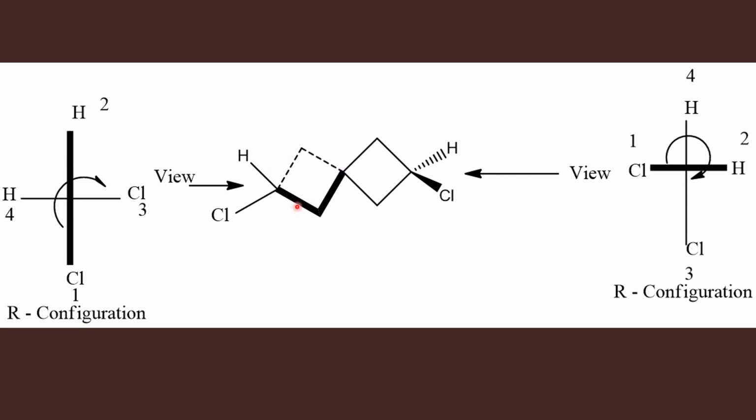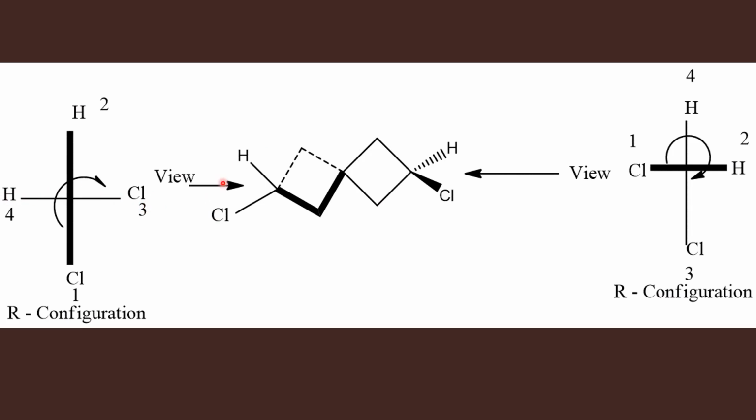And we should be very careful only in placing the horizontal groups in the horizontal line. So when we are viewing the molecule by standing here, the hydrogen is going behind the screen, that is our left side. This chlorine is coming in front of the screen, that is our right side when we stand here. So hydrogen at the left, chlorine at the right, I have placed in the horizontal line.